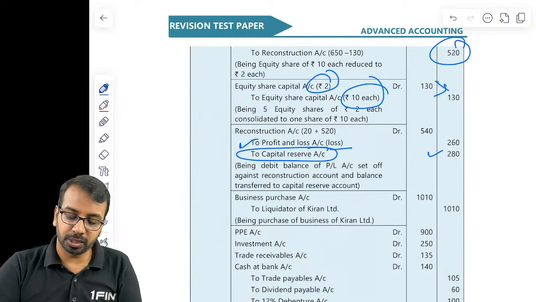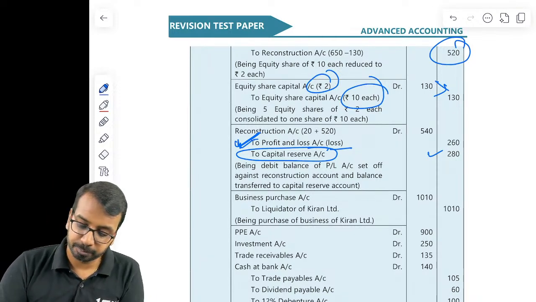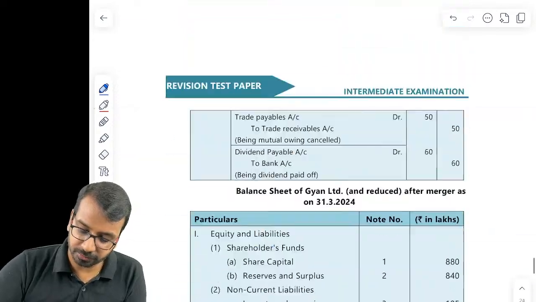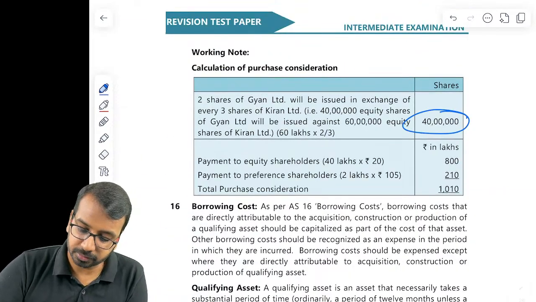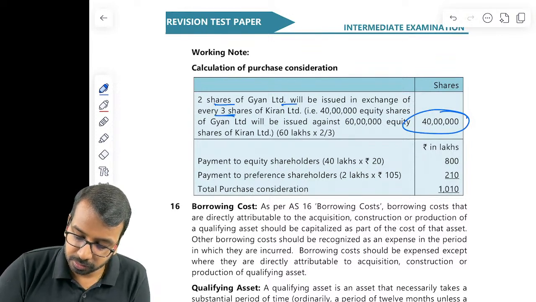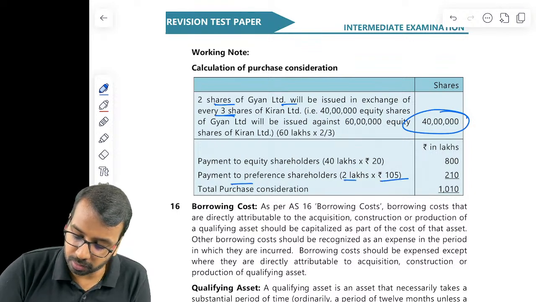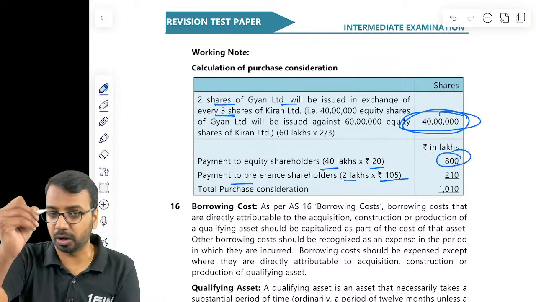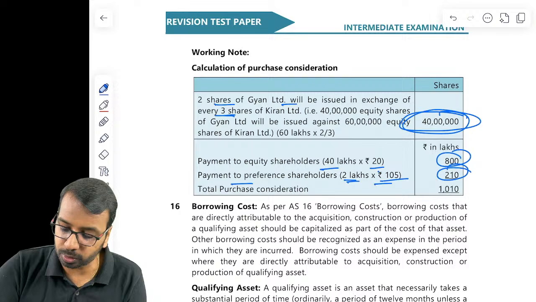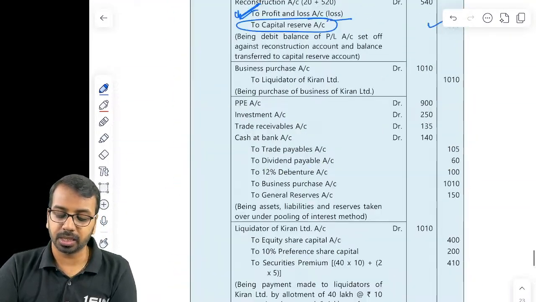You should write off only the debit balance in P&L and any other fictitious asset. Then purchase consideration: 40 lakhs, 2 shares of GAN for every 3 shares, and preference shareholders 2 lakhs into 105. 40 lakhs into 20. So 40 lakhs is the number of shares you have computed, into 20, 800 we already calculated, and 2 into 105, 210. 1010 is the purchase consideration.